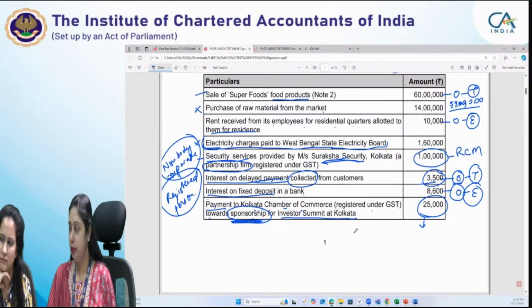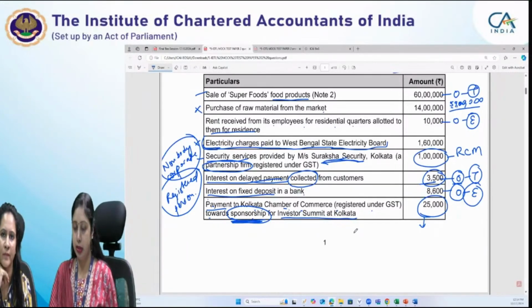Pradeep has marked it correctly, that it is other than body corporate, but this is only about suppliers. So the recipient should be a registered person.